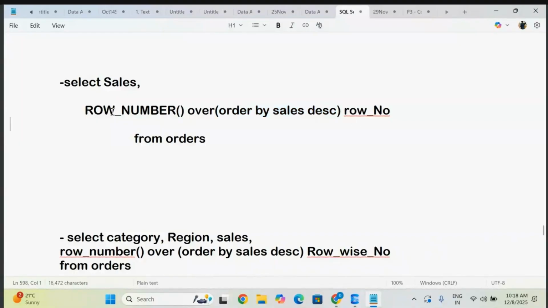And for this entire rank, you are going to create one alias name. This is an alias name, nothing bigger. You can give something like ranking as the alias name. Then FROM table, that is a simple thing. You only have to focus on this condition, how you are going to provide it. The rank type is the same; whatever rank type you take, this will be the same. Just observe here.